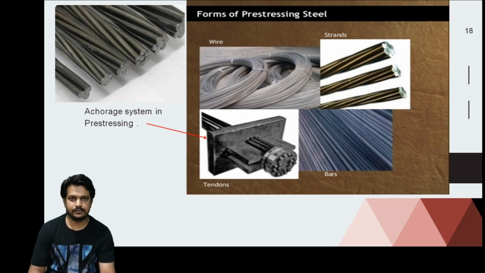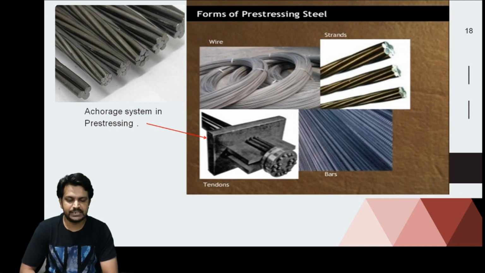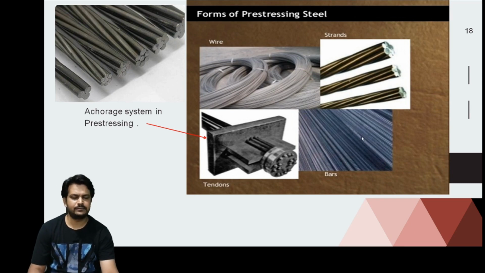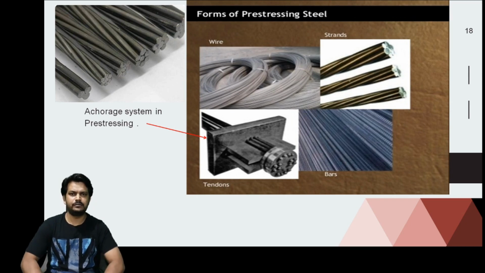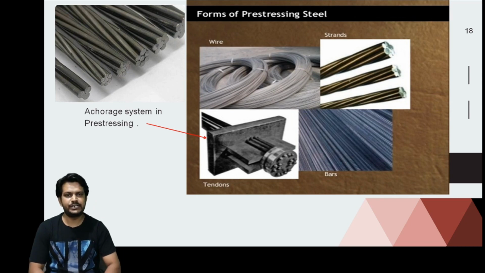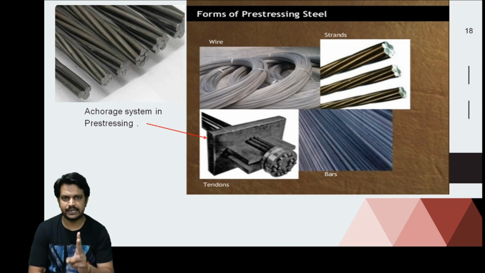We will see it later on in detail, but this is used only in post tensioning. This is not used in pre-tensioning. What? Tendons. Okay, and these are the bars. Of course, for bars you have a better idea. Just 2 things: it should have a high strength, and second, the diameter should not be less than 20 mm. That's it.